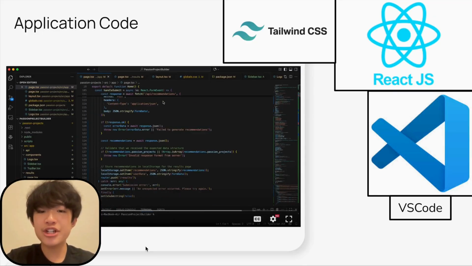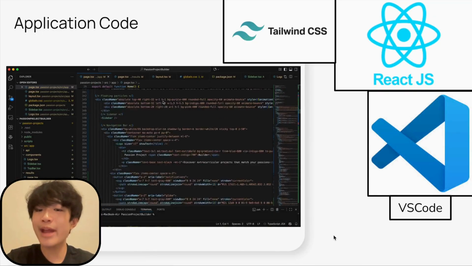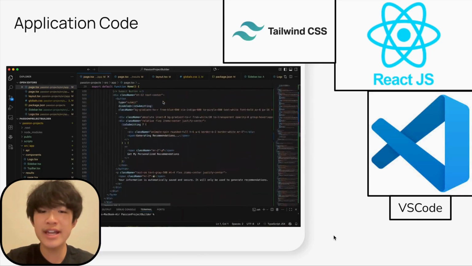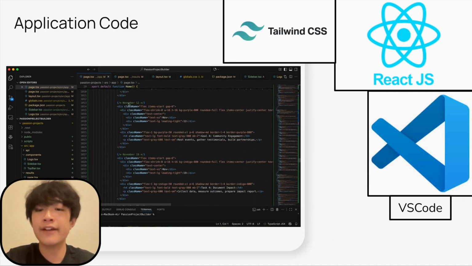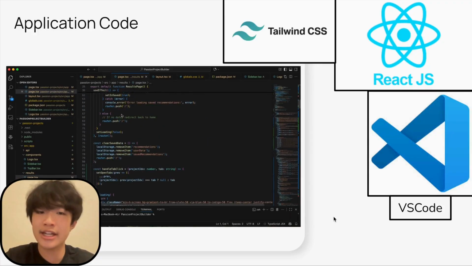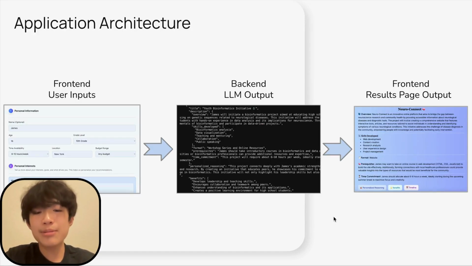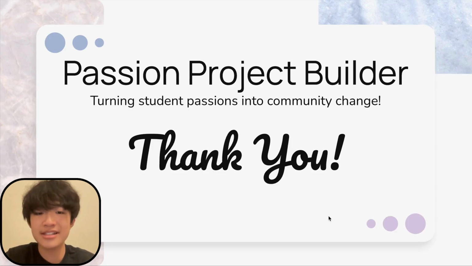I coded my application in VS Code using JavaScript, employing the React.js library for a smooth user interface and the Tailwind CSS framework for web page styling in things like fonts, colors, hover effects, etc. Here's a pipeline for the LLM integration, where the application takes front-end user inputs and sends them to the backend to retrieve an LLM response. This response is then outputted in the front end again in the results page of the website.